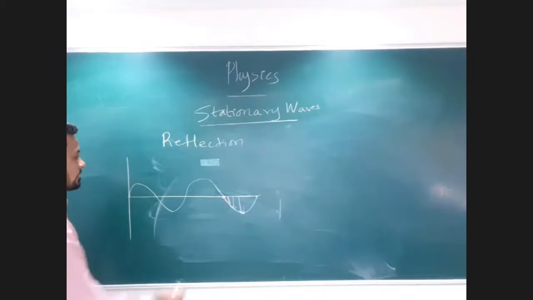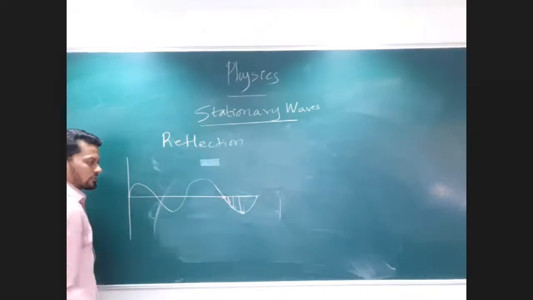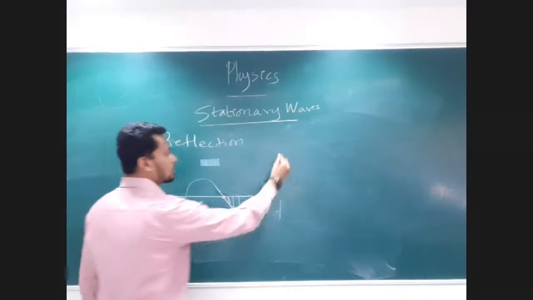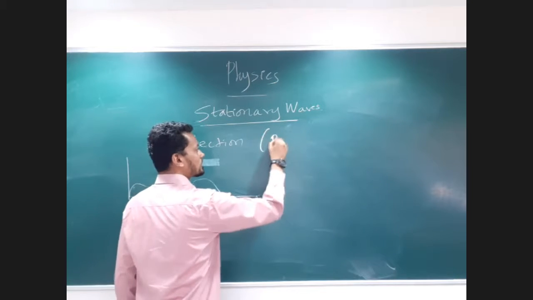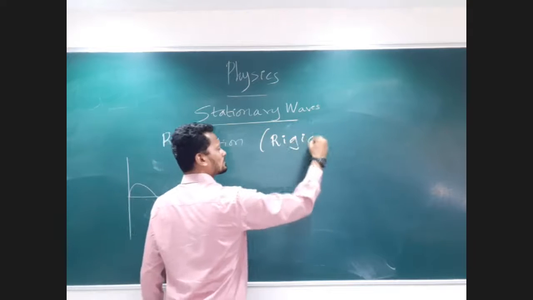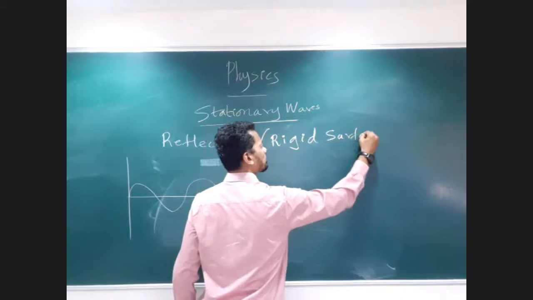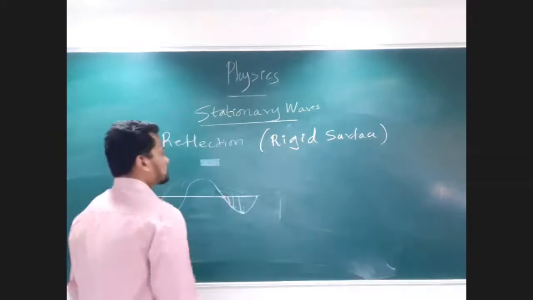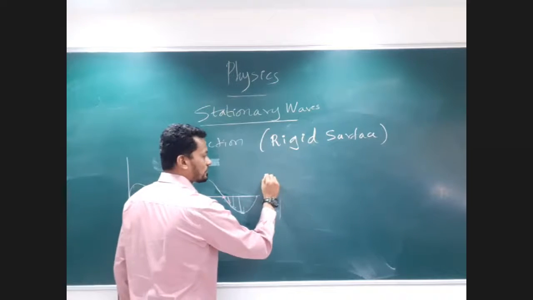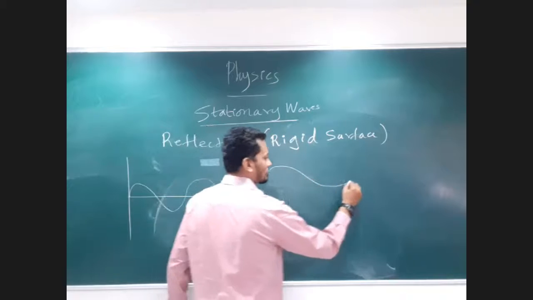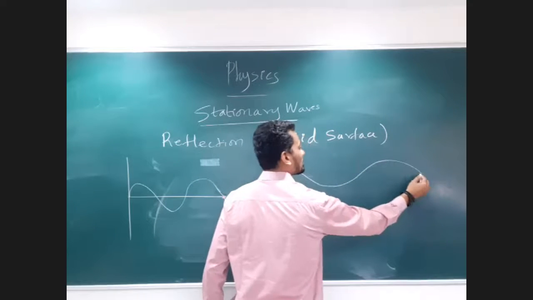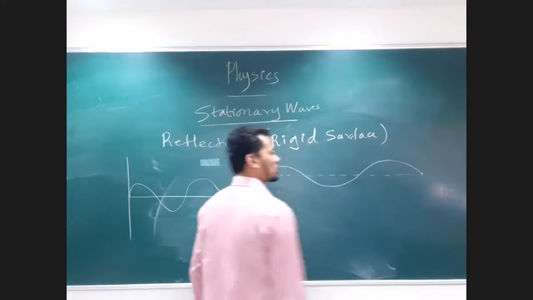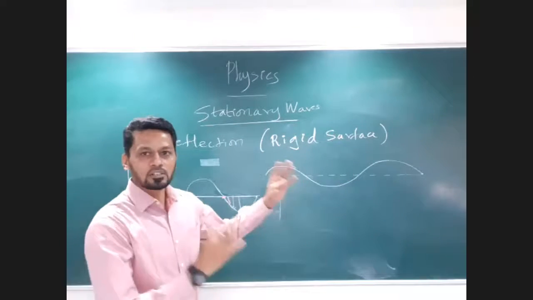So let's say that this is an open surface. There is no reflection happening. So this is my wave traveling like this. Let's say that there is a rigid surface. And what should happen at the rigid surface? You will come to know now. Now, let's say that my wave is traveling and it reaches up to such a surface which is my rigid surface.